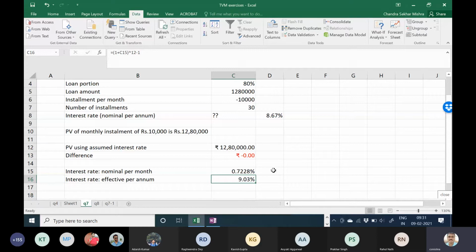Right? So if 5% by 12 is monthly, then you make it annual by doing the effective rate. So what will that be? Yes, you rightly told: 1.05 by 12 whole to the power 12 minus 1. Okay, so if you are getting interest on interest, that is called your what? Compounding.